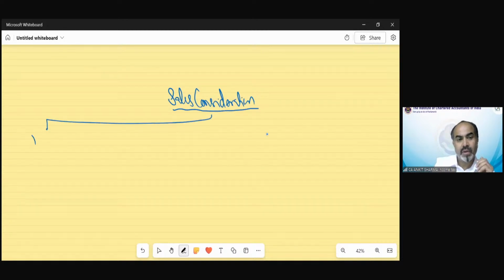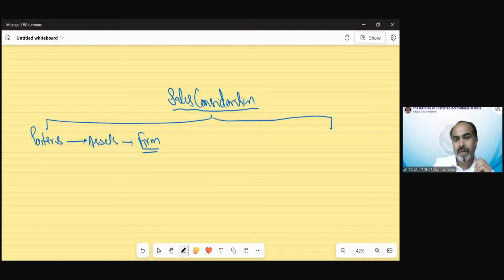So what should be the sale consideration when a partner transfers his or her asset to the firm, or when a firm transfers an asset to the partner?